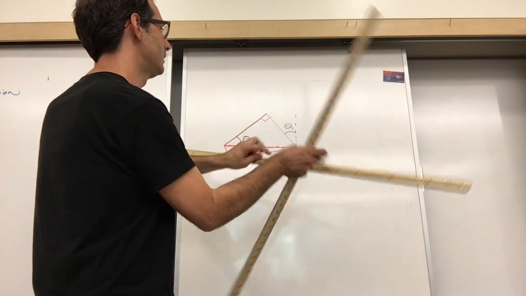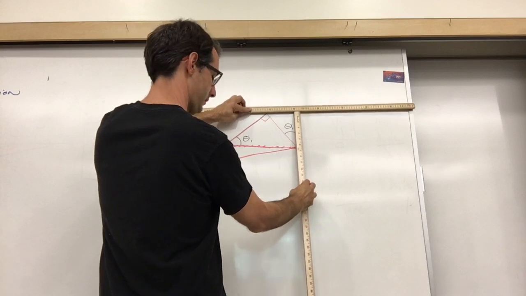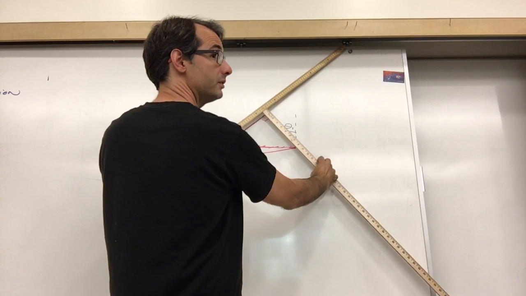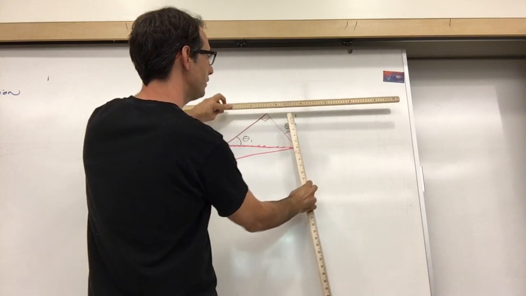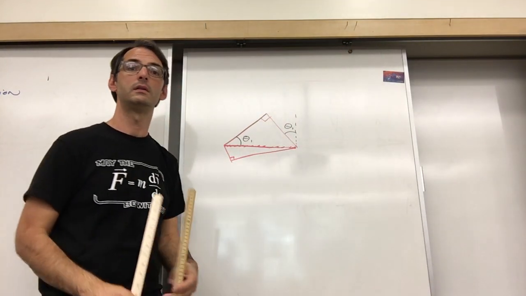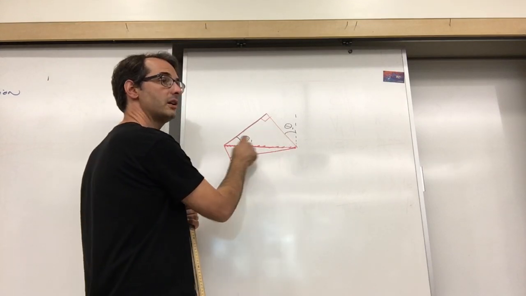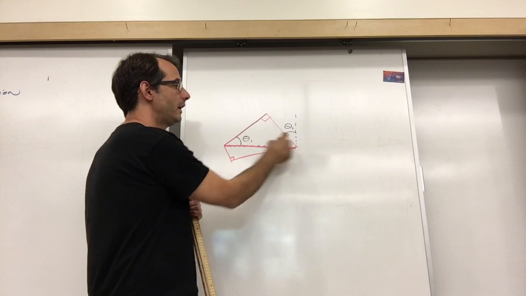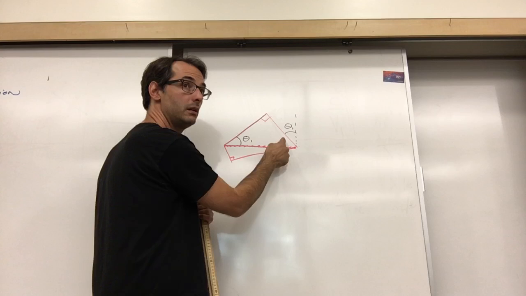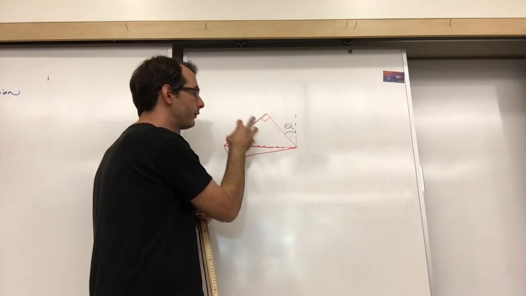But watch this. See my normal line and my wavefront line? If I tilt away from the normal line by an amount of theta 1, can you see that I've also intersected the horizontal by theta 1? Another way to prove this is that the sum of the interior angles is 180. This is a right angle, which makes this 90 minus theta 1. So we've got 90 minus theta 1, 90, and then x. Therefore x must be theta 1.